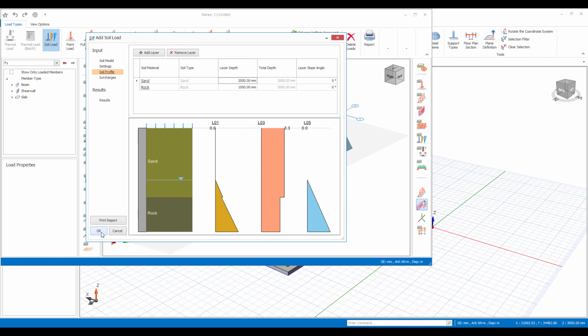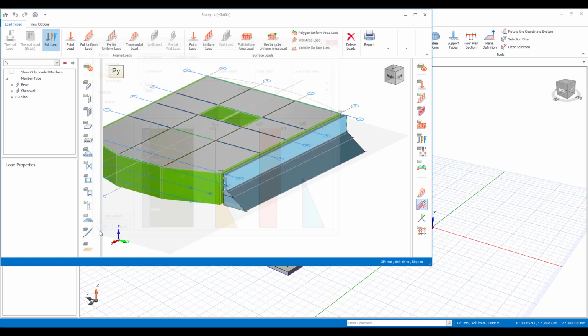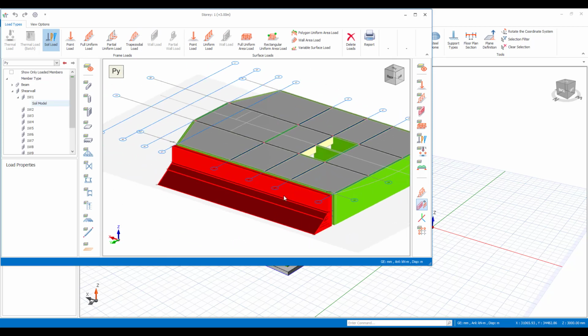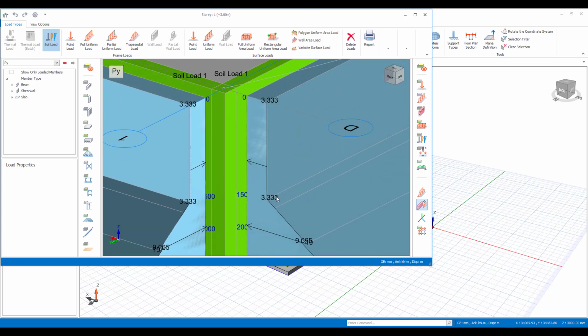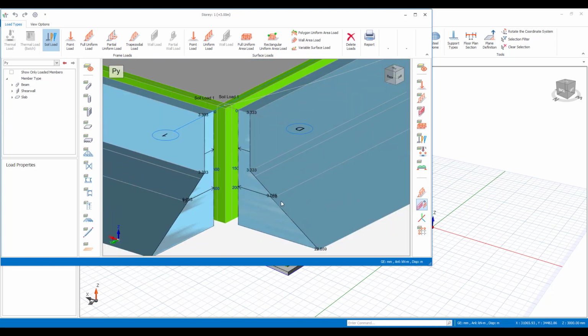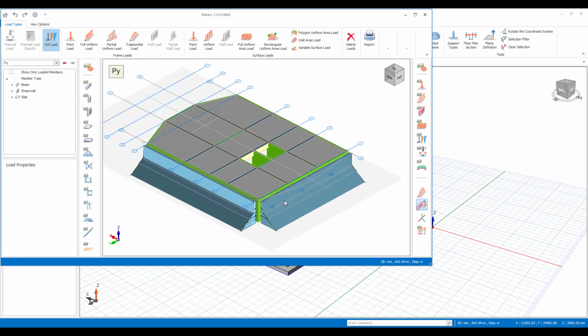And then if I wanted to, I could take this and assign it to that wall there. So that's been assigned, and again I can copy that, and then we can choose the other wall and just paste that loading there, so you can see that there. You can see all the different pressures there that are being assigned to the wall. That's nicely presented in that view.